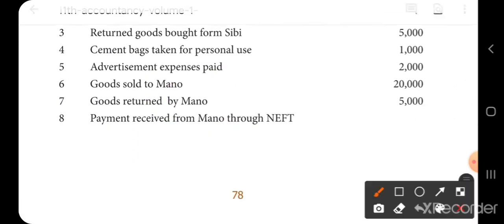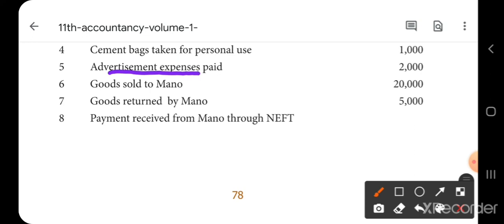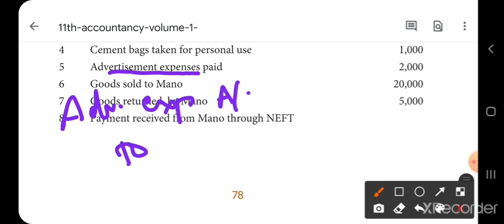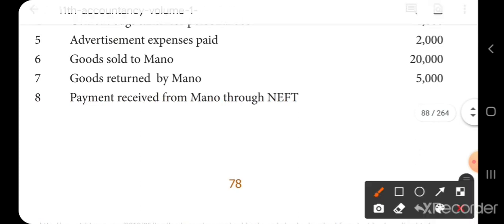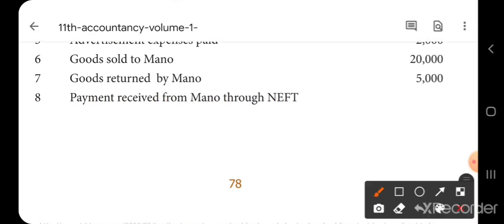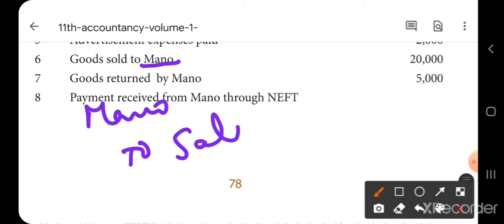Advertisement expenses paid. Advertisement expenses, it is an expense. So debit all expenses and losses. So advertisement expenses account debtor to cash. Cash is going out when you make the payment. Okay. Next one. Sold goods to Manu. Debit the receiver. Who is receiving? Manu. So Manu's account debtor to sales account.